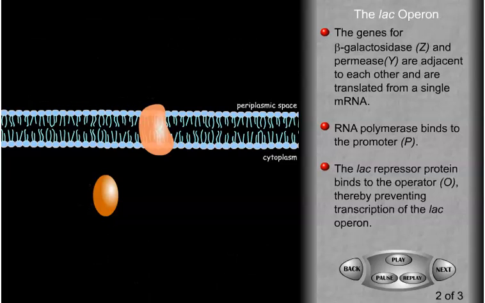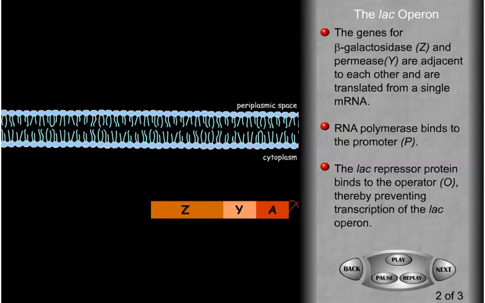The genes for beta-galactosidase and galactoside permease are located next to each other in the DNA, along with the gene encoding thiogalactoside transacetylase, whose physiological role is unknown. This cluster of 3 genes is called the LAC operon.